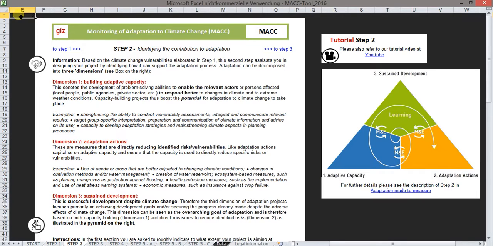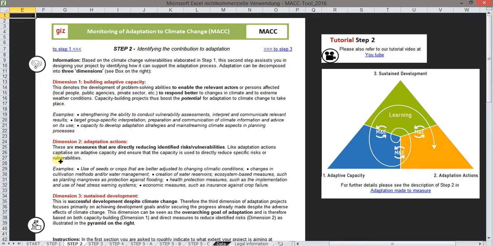The first dimension refers to building adaptive capacity, which means the creation of capabilities for the relevant actors to enable adaptation to take place. The second dimension is adaptation action. It entails all activities that actively reduce climate risks and vulnerabilities. The difference between dimension 1, adaptive capacity, and dimension 2, adaptation action, is that dimension 1 creates the potential for adaptation to happen, whilst dimension 2 comprises actions that directly aim at reducing risk and vulnerabilities.